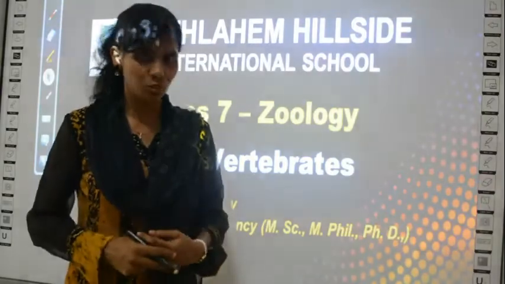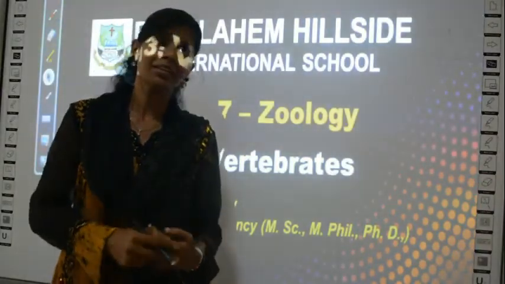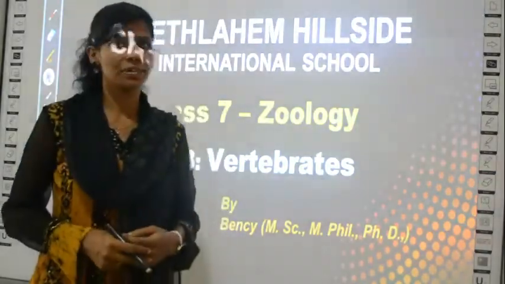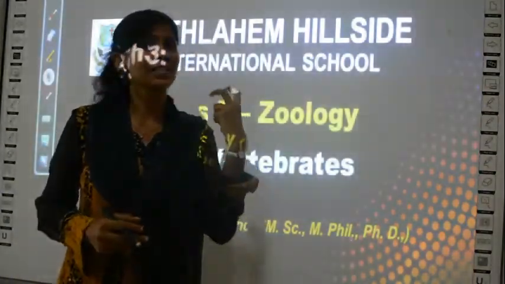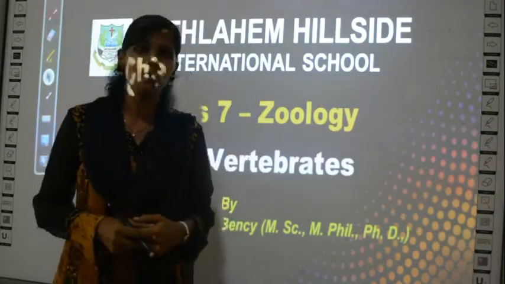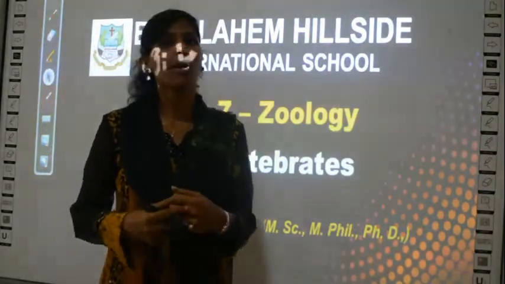In today's zoology class, we will be learning the continuation of chapter 3. What is chapter 3? Chapter 3 is Kingdom Classification 2, right? What is that? Classification of animals.